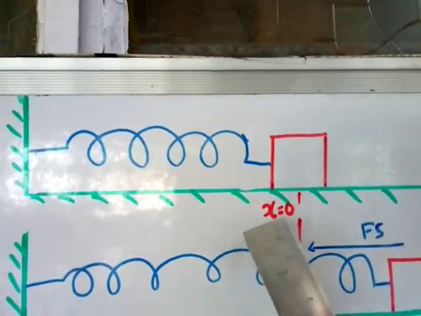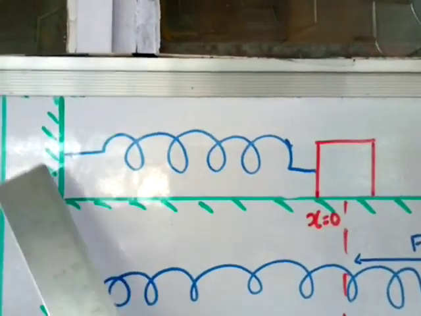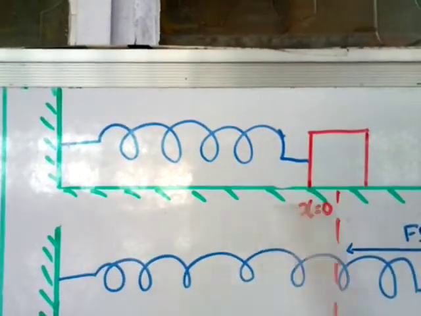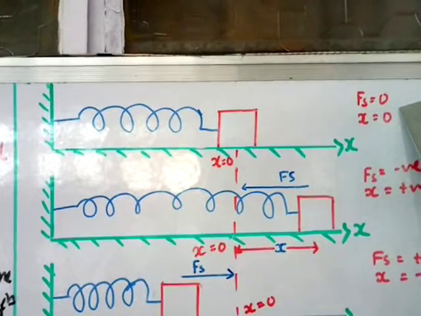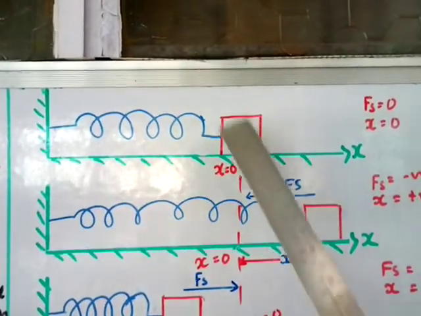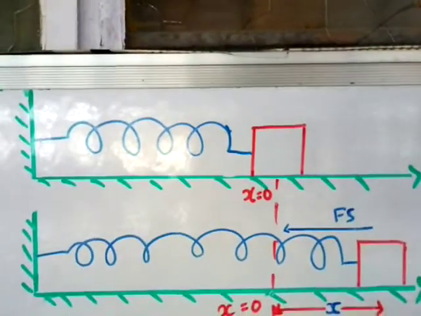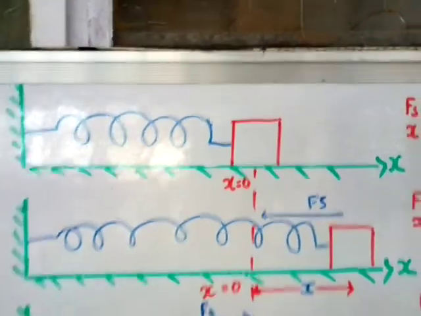This is at rest, it is in equilibrium, so s equal to 0, and the spring is tied at the second end to a rigid wall, so it is fixed. This can be moved, but at this point it is in equilibrium. So here F of s equals 0 and x equals 0, so it is at equilibrium in the first figure, just lying at rest.